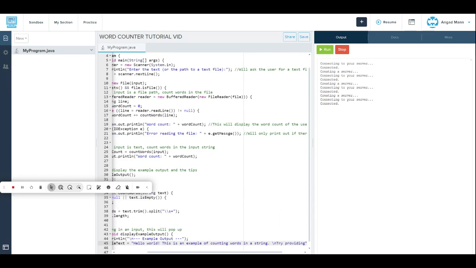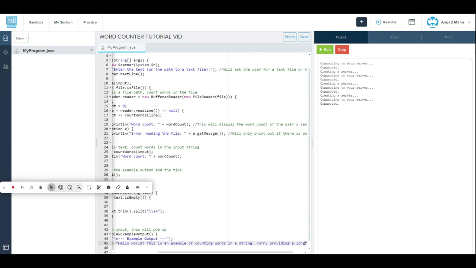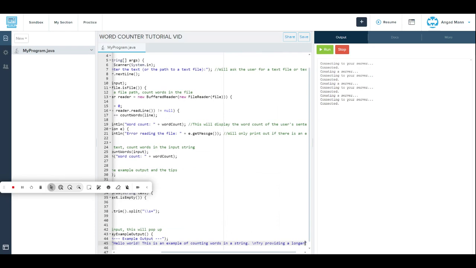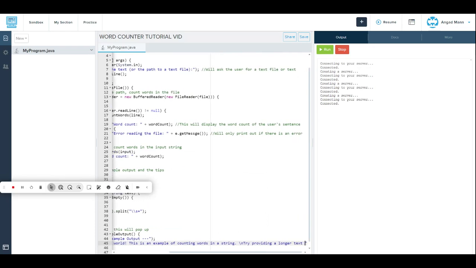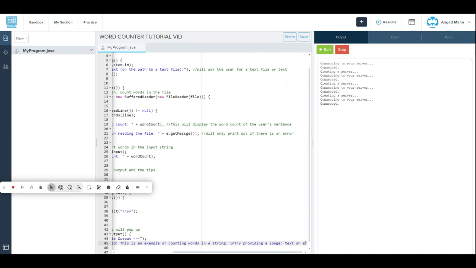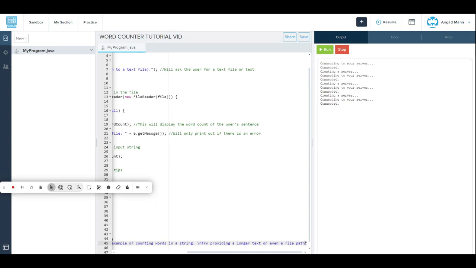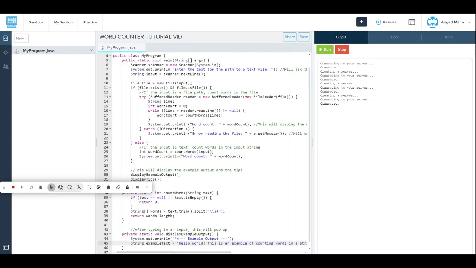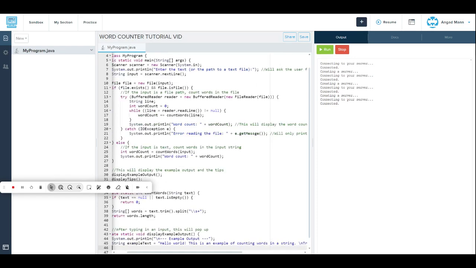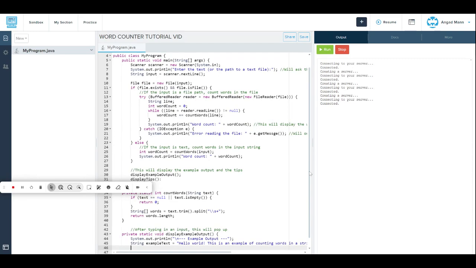Try providing a longer text or even a file path. Let me just do this again, sorry about that. Space, and then let me slide all the way here.